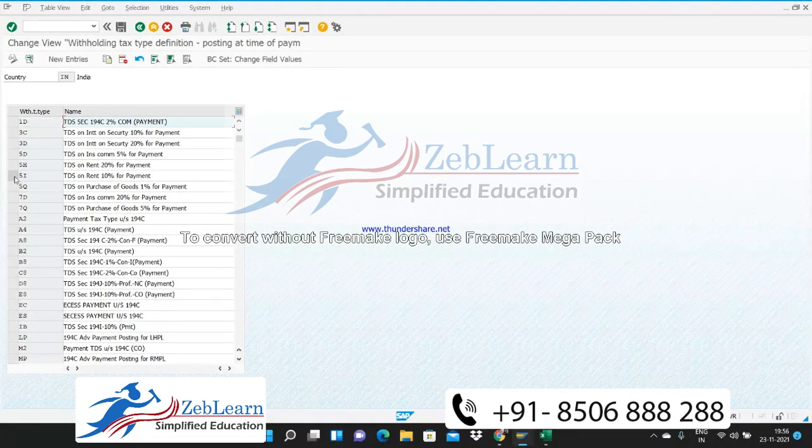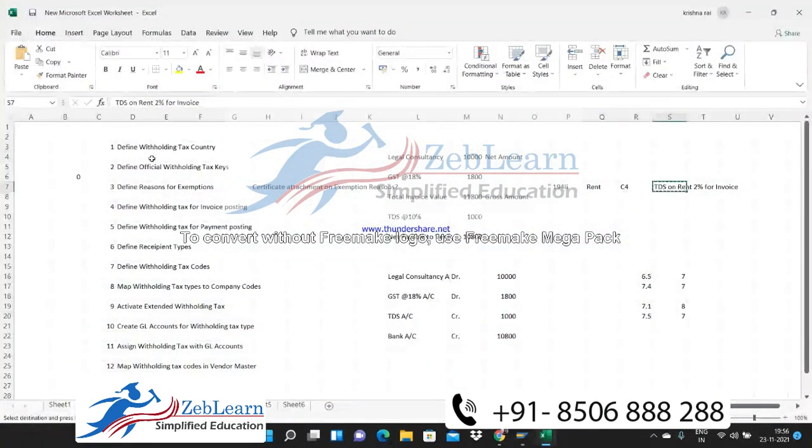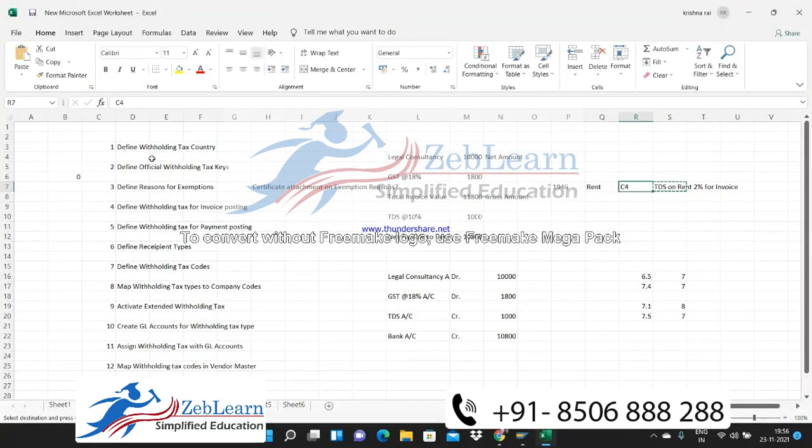So I'm selecting this one condition type, copy, and C4 means we need to change some name. So I'm just going to give here the same name, C5.